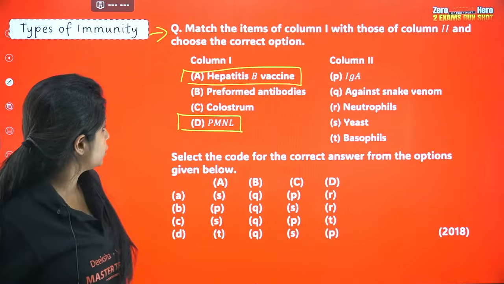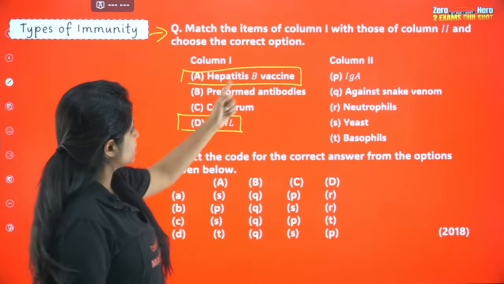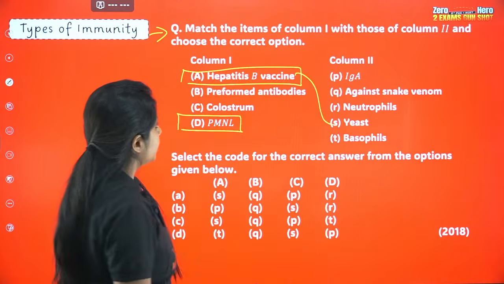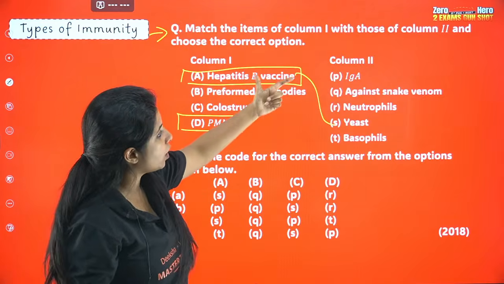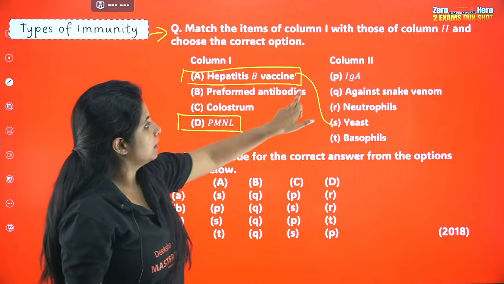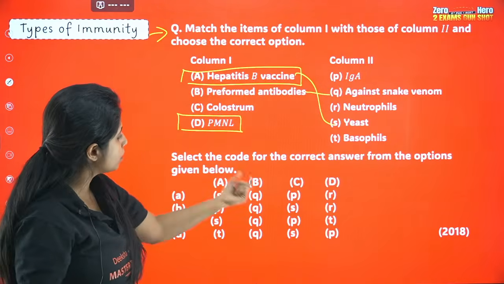Salini says the answer for this question is A. Hepatitis B vaccine, A goes with S, that is yeast. Preformed antibodies are found against snake venom itself. Ready-made antibodies are also known as preformed antibodies. So B goes with Q.